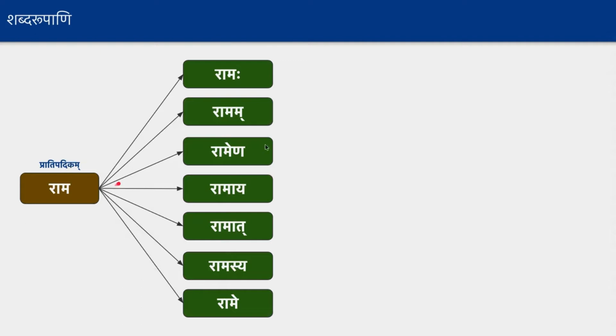Now, there are individual meanings for each of these noun forms, but the forms are identified in Sanskrit with some names. There are names for each of these sets of forms, and we identify the form based on the name. Basically, we call them Vibhakti forms, and the names are like this.